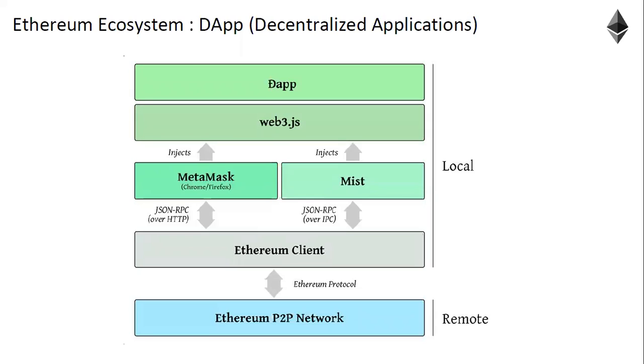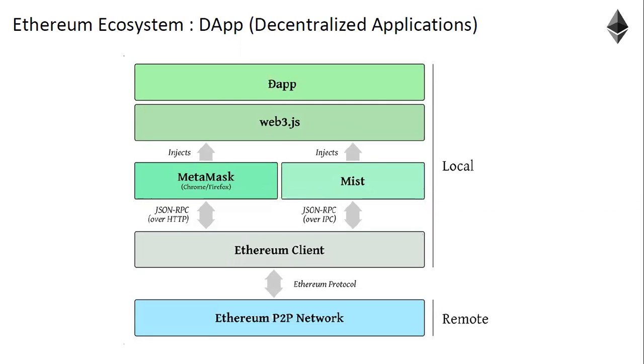infrastructure or frameworks like HTML, CSS, Node.js, AngularJS, React.js, all these things are the same whether it is a centralized application or a decentralized application. But what changes? The backend changes. Because of that backend being changed, there is a new set of libraries which were developed explicitly for a web application to communicate with the blockchain network. So these are the layers in which you will do your hands-on also.